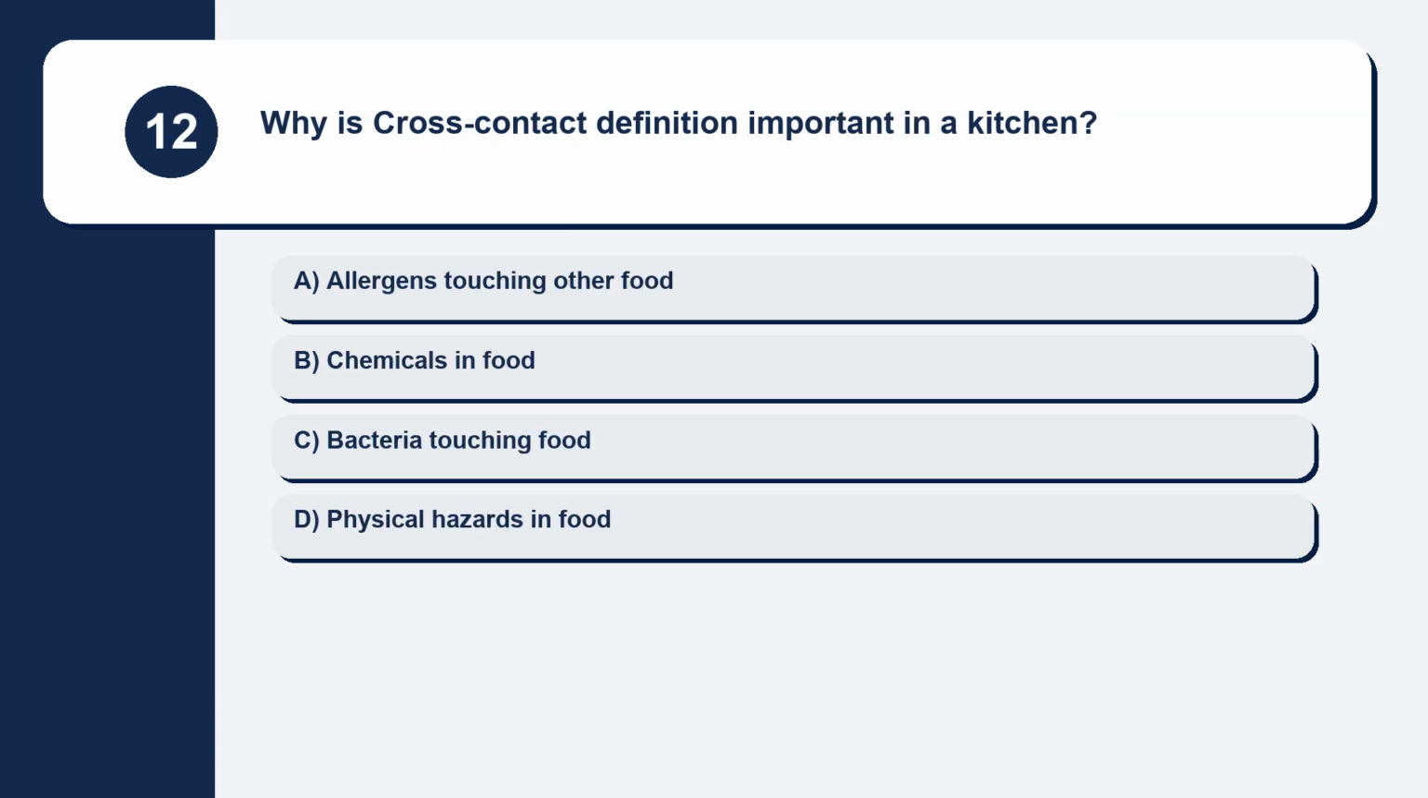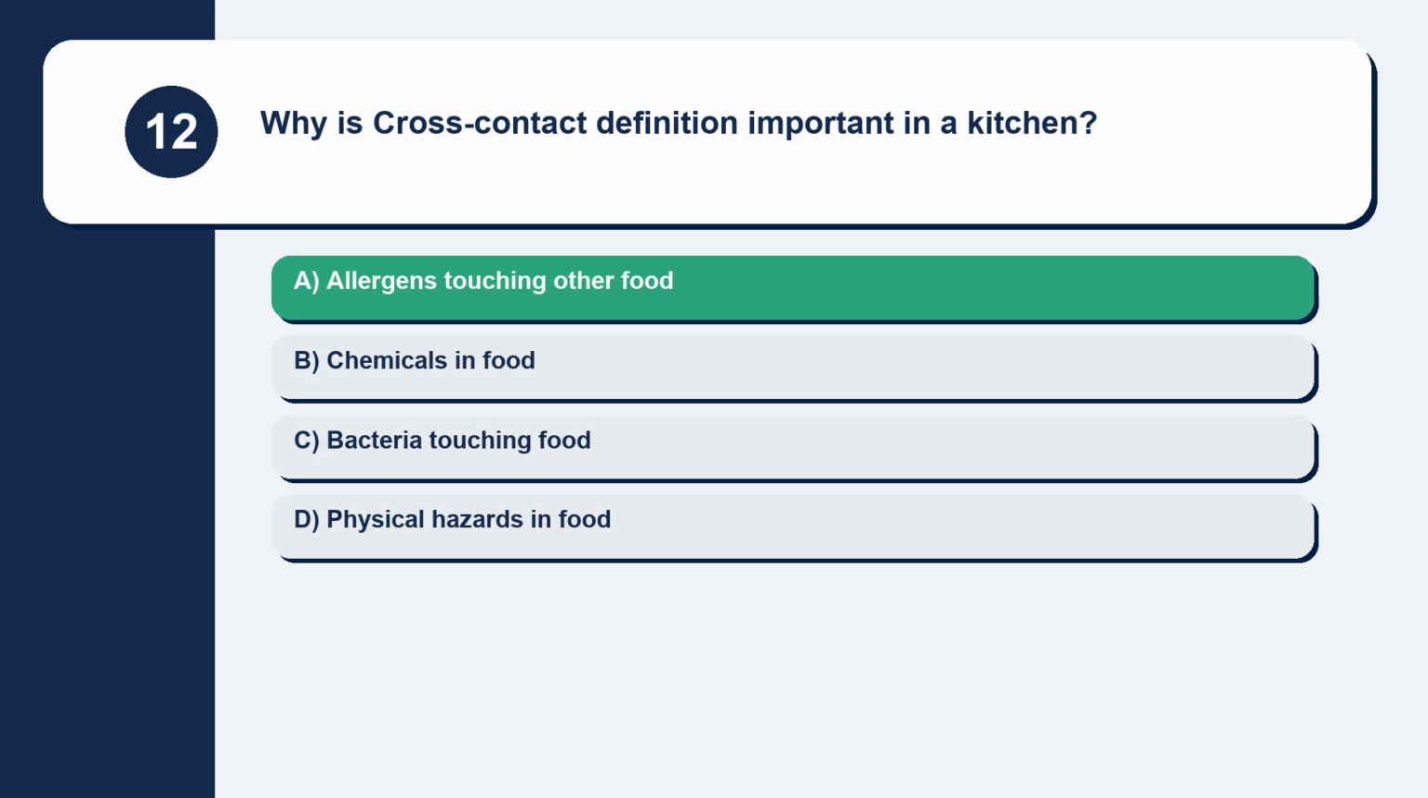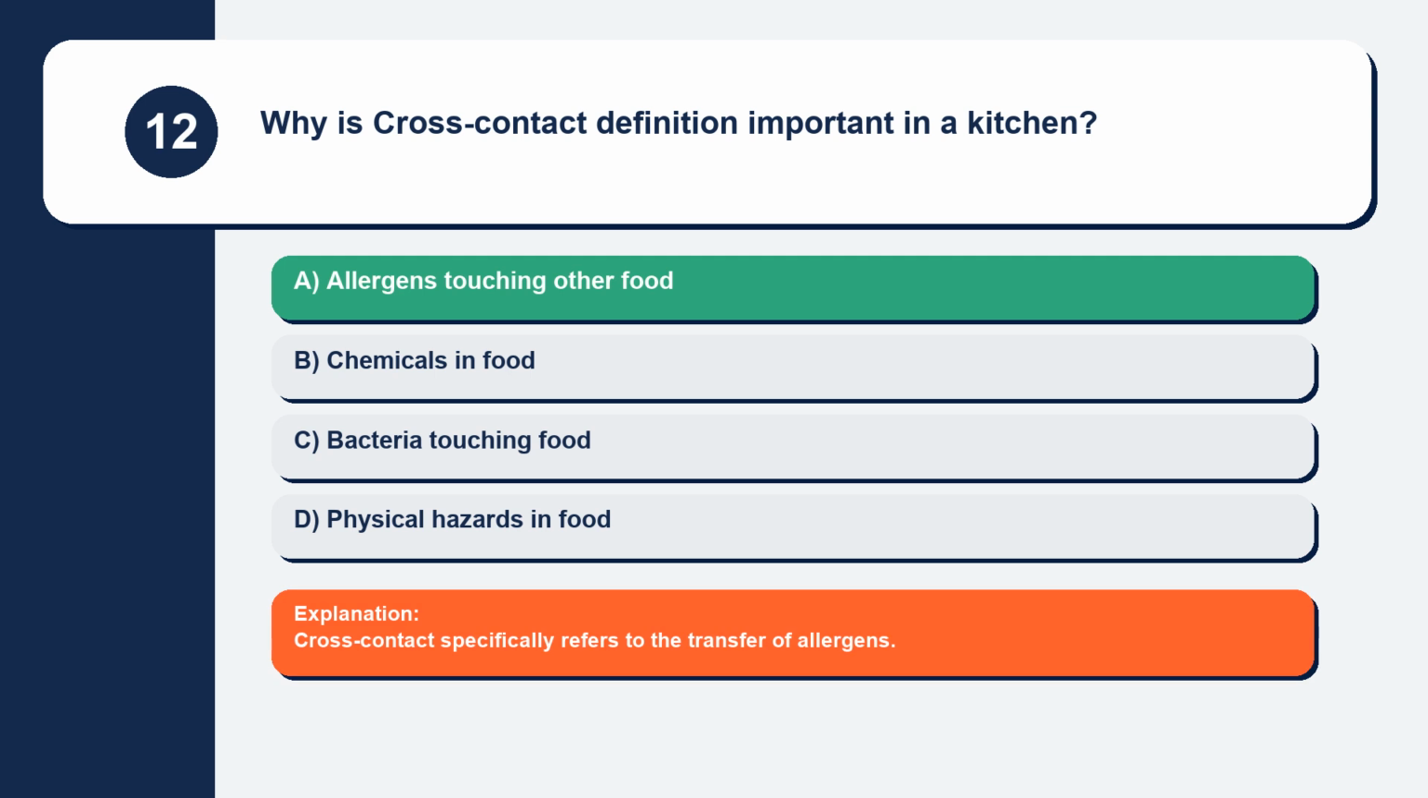Question 12. Why is the definition of cross-contact important in a kitchen? Allergens touching other food, chemicals in food, bacteria touching food, or physical hazards in food. Cross-contact specifically refers to the transfer of allergens.